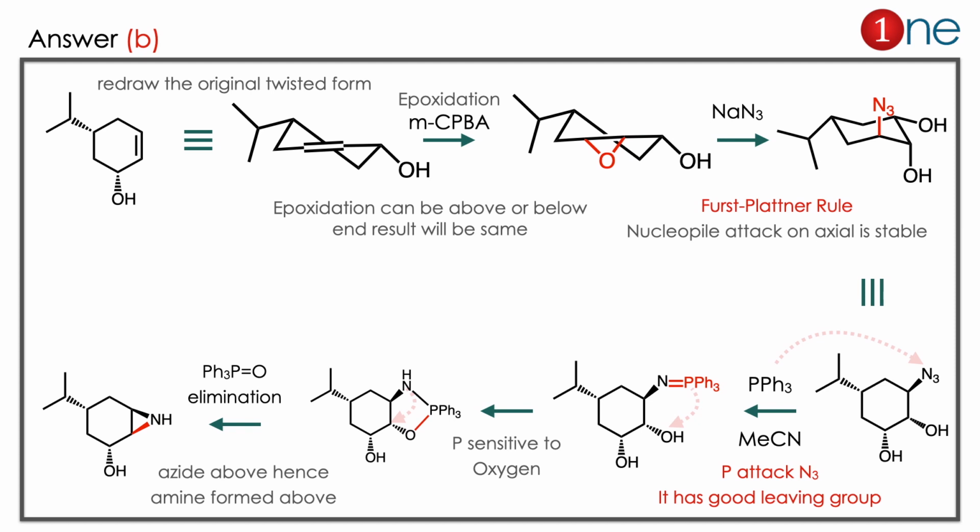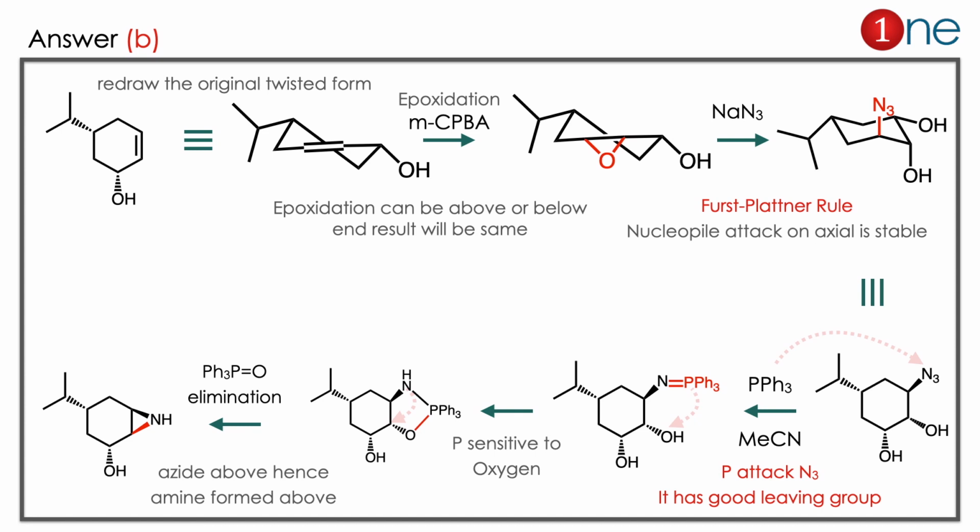The starting material contains an alkene. If you rewrite it, you have to draw the twisted form. So it's difficult to imagine; if you want, you can draw it and learn it yourself. So I redraw it in the twisted form. Then you are using epoxidation. For convenience I have drawn the epoxidation below the plane, but both are possible, above or below the plane. The end result will be the same here.